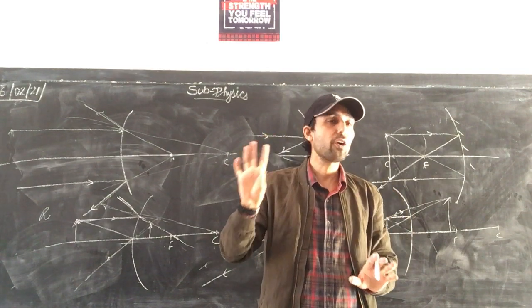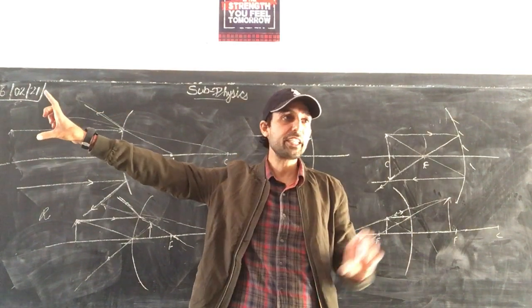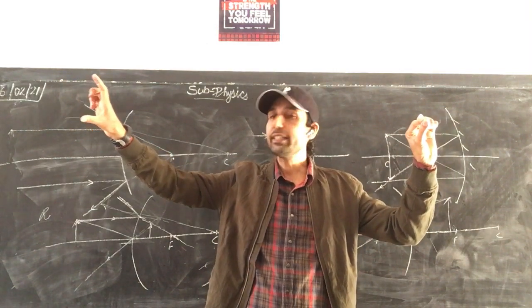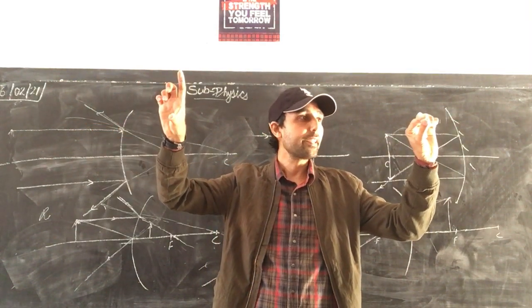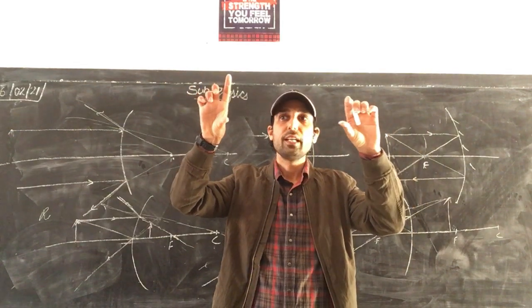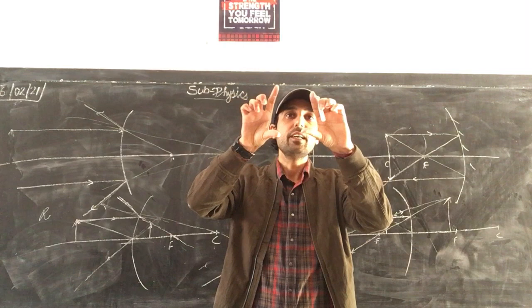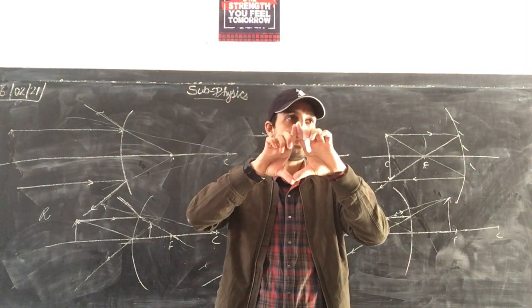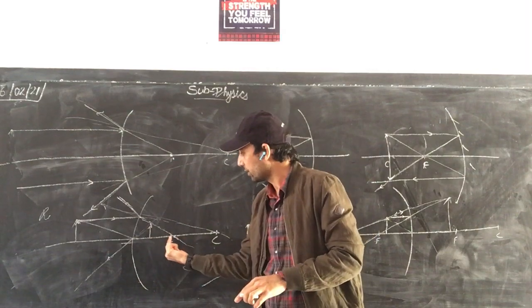So in a convex mirror there is only one case. Object at infinity, point image at focus, virtual image. Now as the object moves towards the mirror, the image moves from focus towards pole, and it increases in size till it becomes equal at the pole. You can see this one.